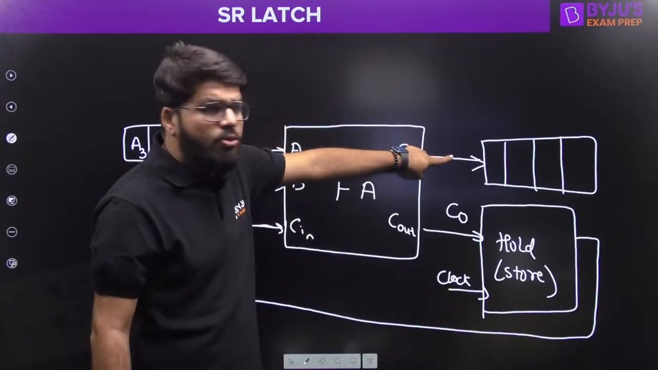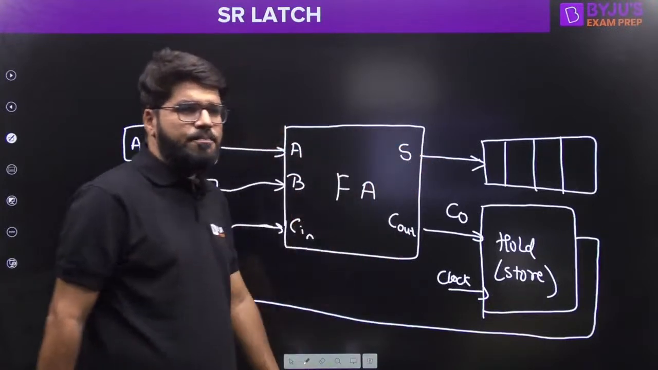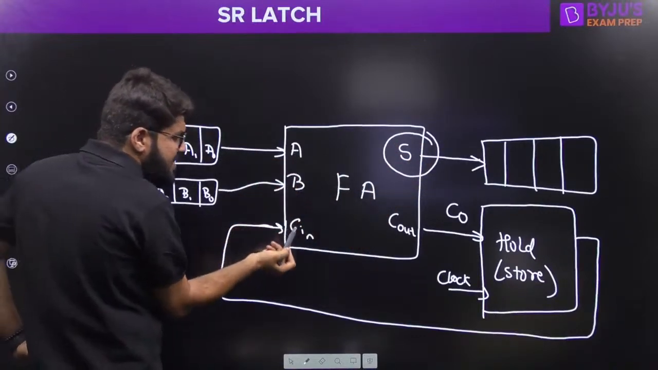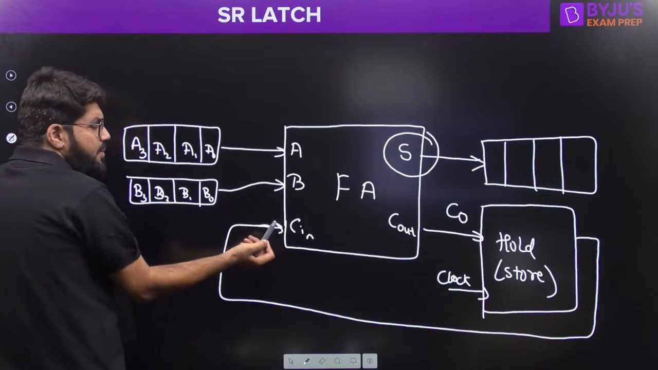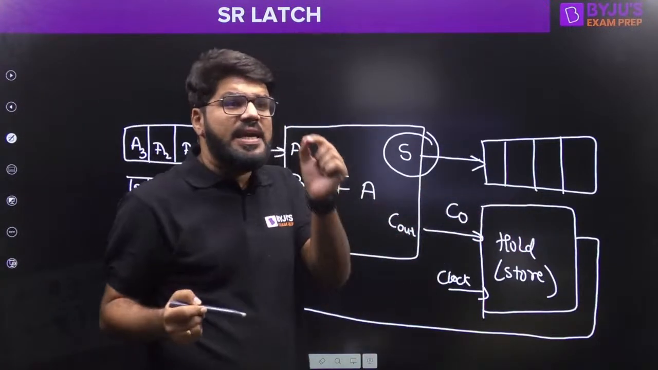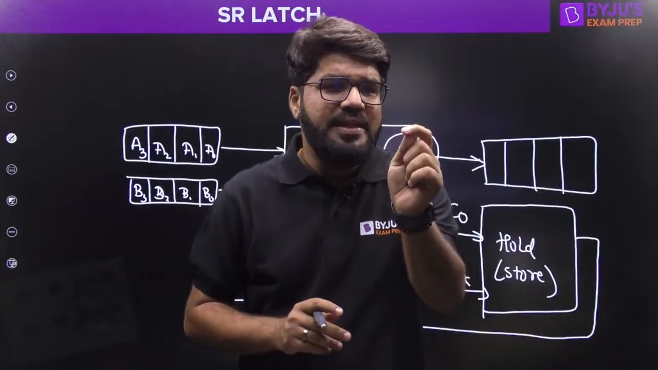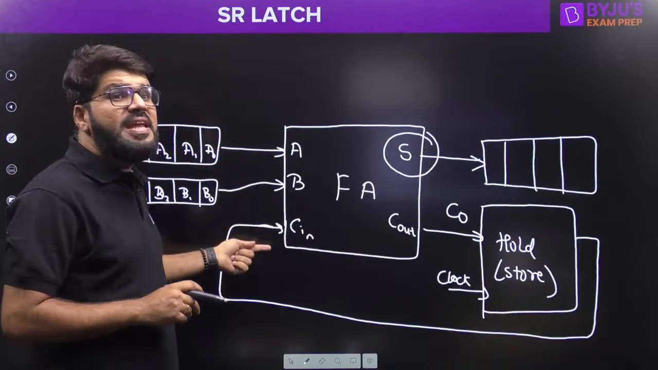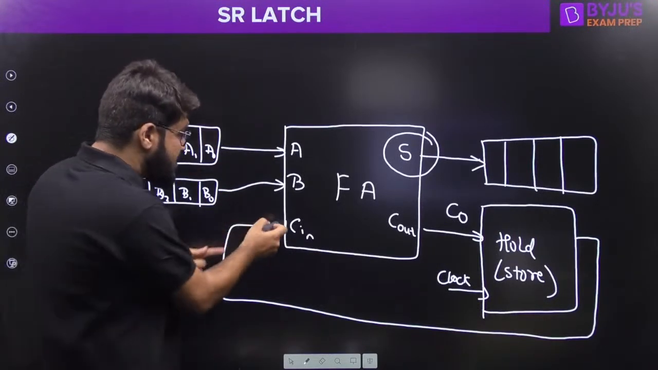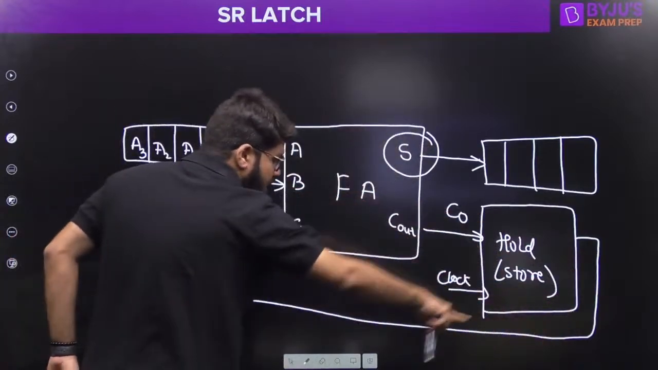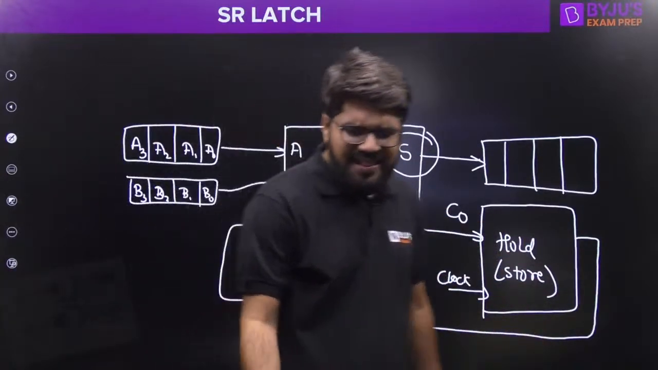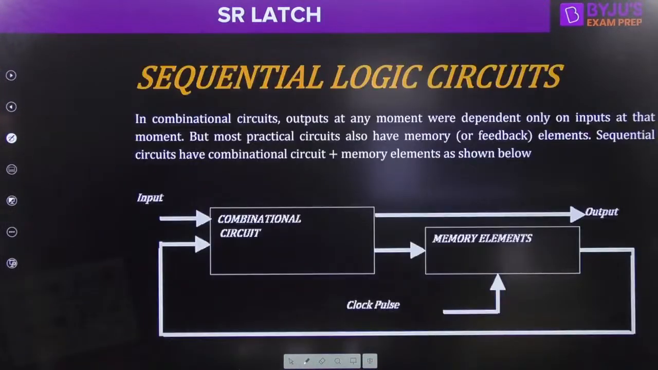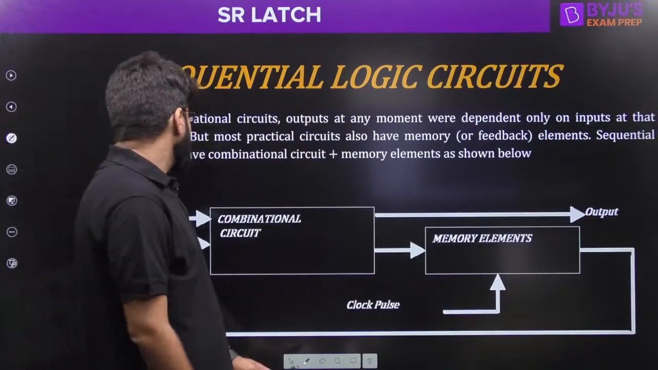So this sum output depends on what? Everybody try to think. It depends on A, B and C in. Where is the C in coming from? It is the carry of the previous stage. That means the output of any stage is dependent on the external input as well as the previous output. This is the output connected to the input in the next cycle, and that is one of the very fundamental definitions of a sequential circuit.